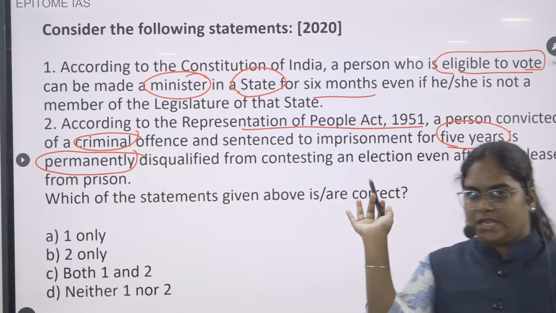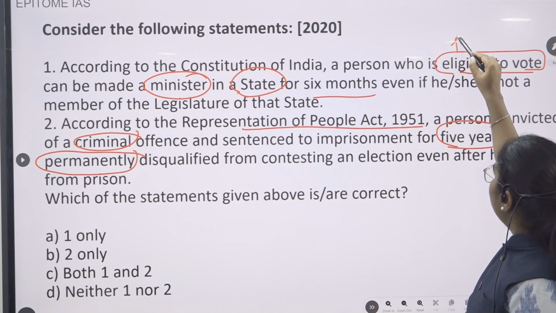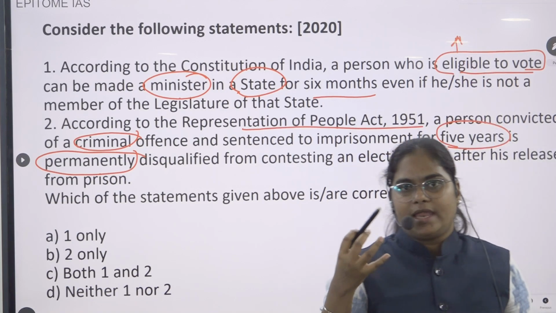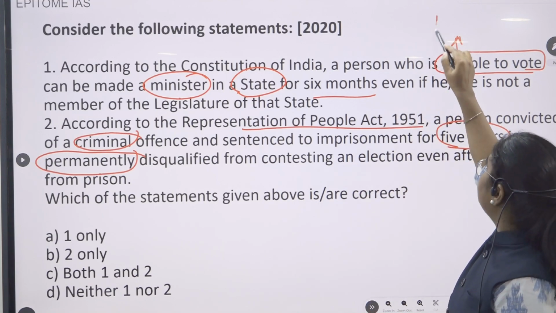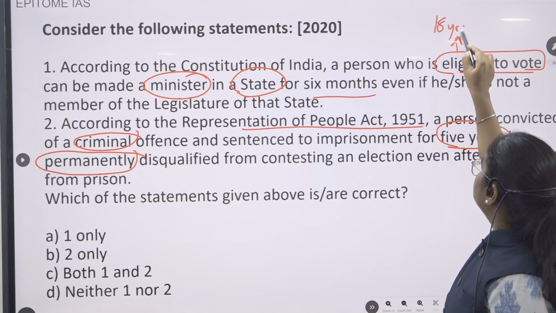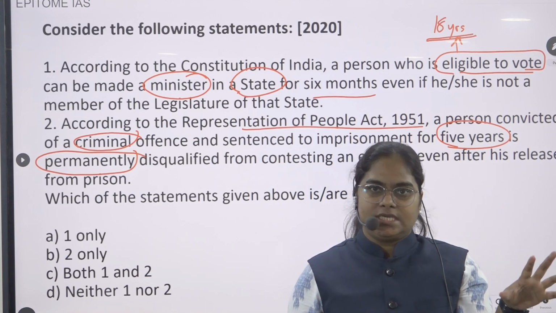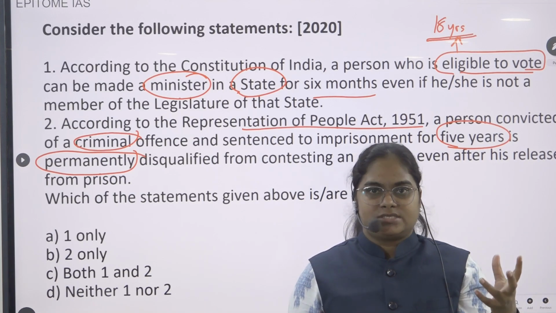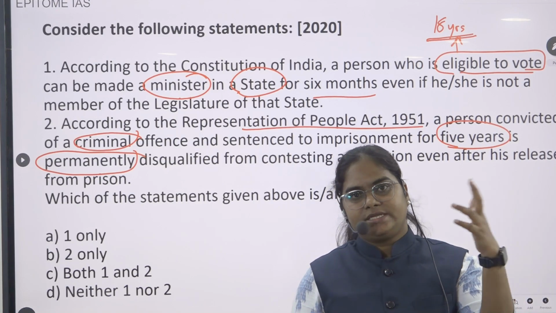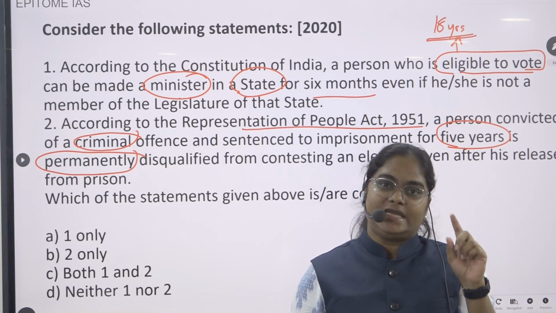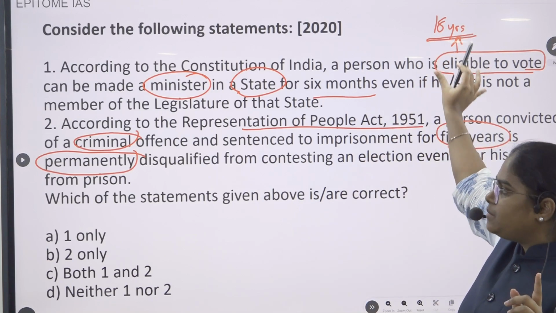So first, we'll break this statement into two. First, tell me, what is the age for eligibility to vote? The age is 18 years. Currently, any person who is 18 years or more is eligible to cast a vote in the elections, right? Earlier it was 21 years, but later it was reduced to 18 years, okay? So this is the first point which you have to remember here.